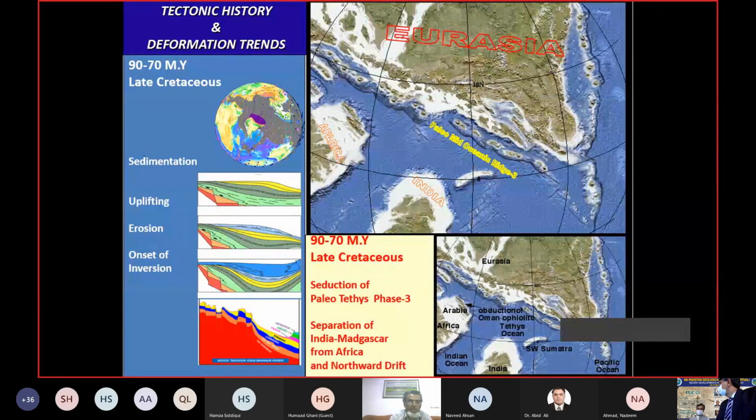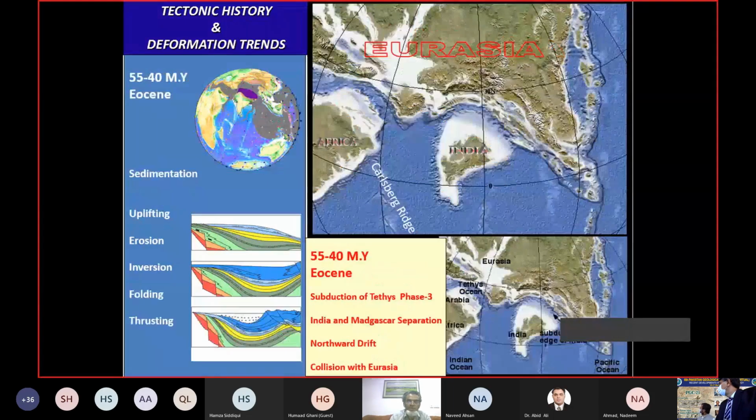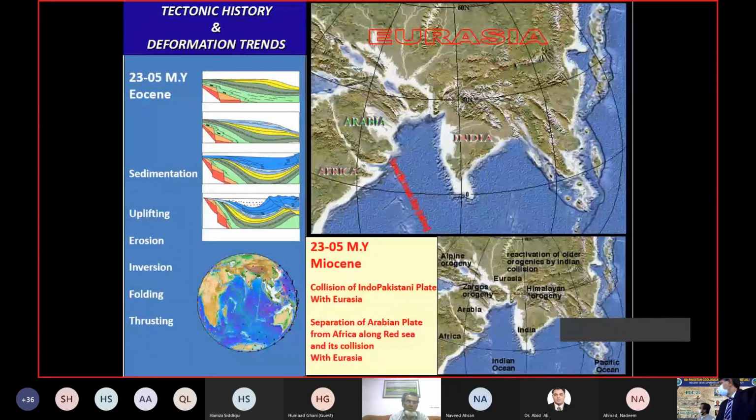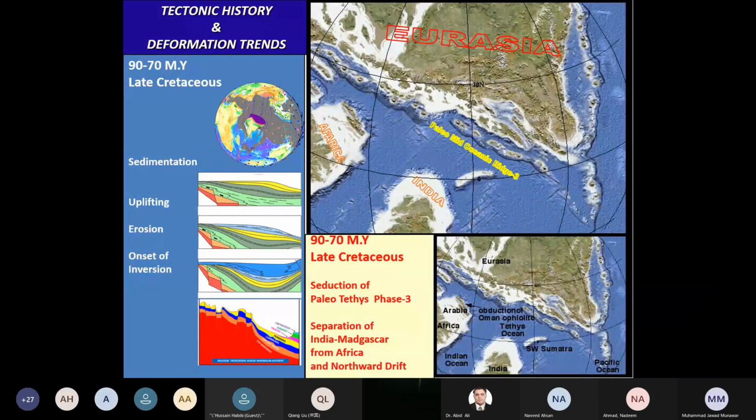While in the north margin there was the onset of the inversion, the extensional features started to develop into compressional tectonics. The rifting of India started from Madagascar, along with Madagascar from Africa, and it started drifting northward. And it was a time that the Tethys Sea present between Eurasia and the Indian plate, which you may refer to as phase 3, started being closed.